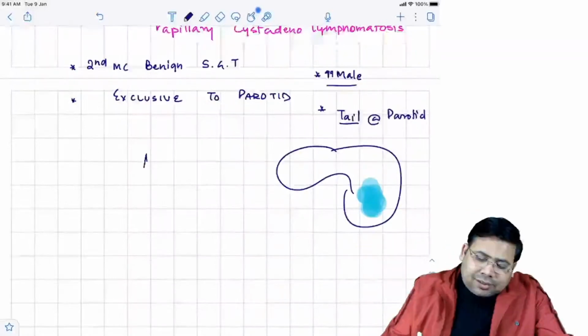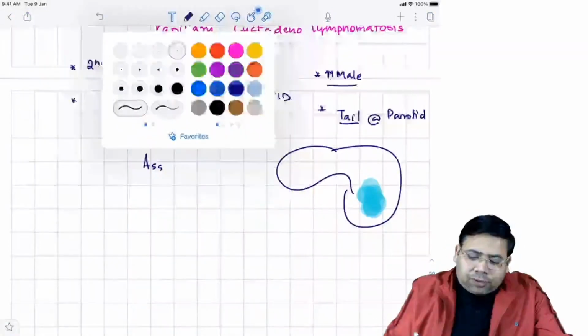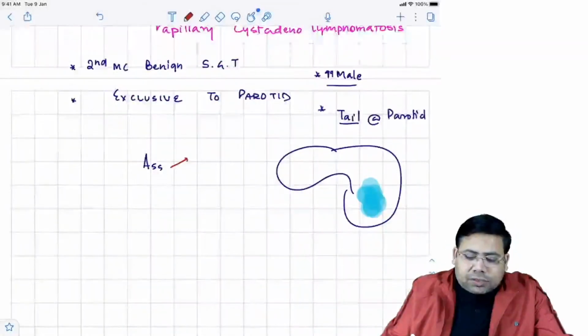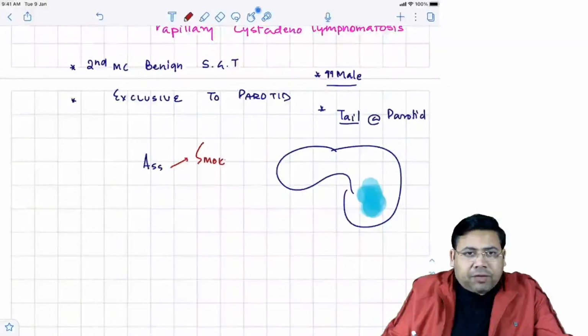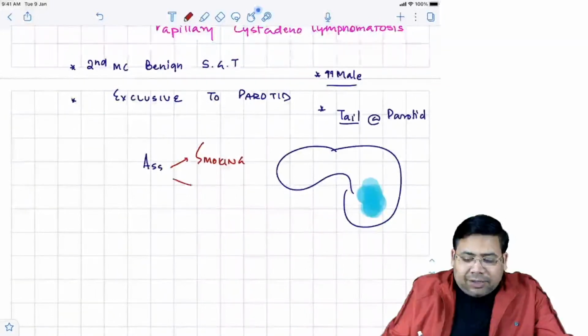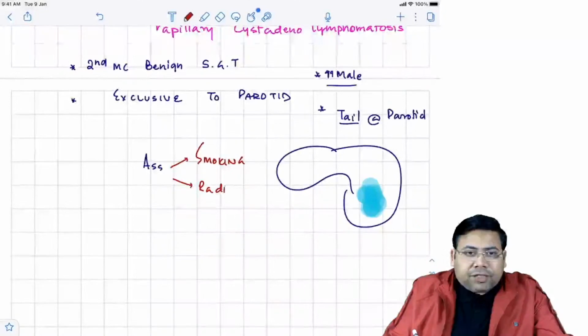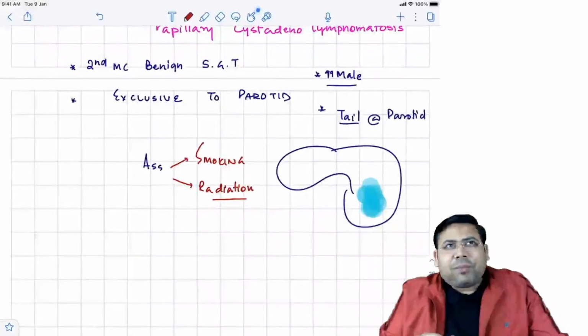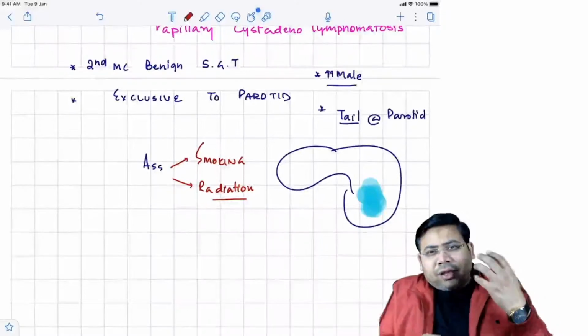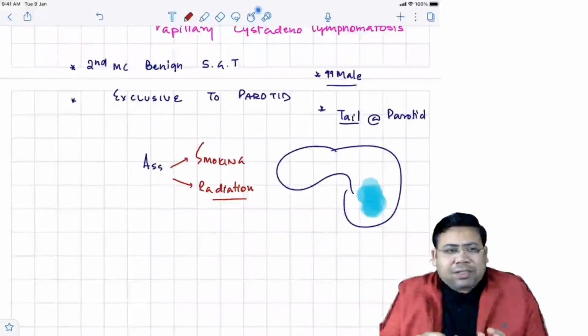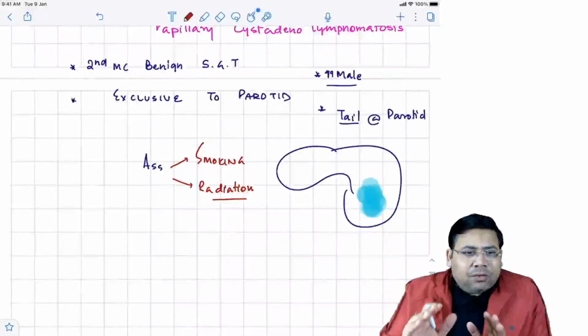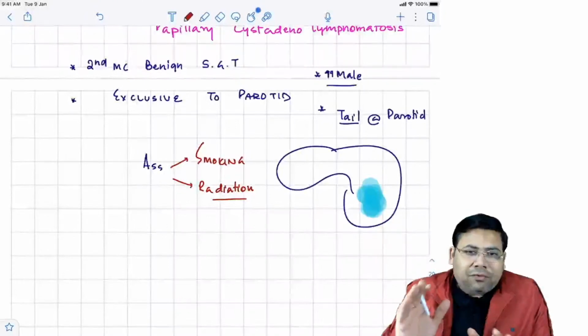The third is this is associated with 2-3 important things. What are they? It is associated with smoking. This is very important. And then it is also associated with the history of radiation. So if you carefully see, the patient will tell you that the patient might have gone for any hair removal surgery or something like that, some treatments like that. So that is very important.